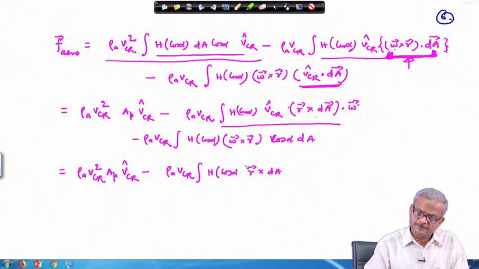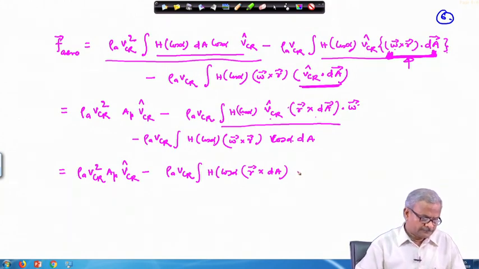R cross dA, VCR is not dependent on the integration, so we can take it outside. And if you remember, this is the dot product here, omega.